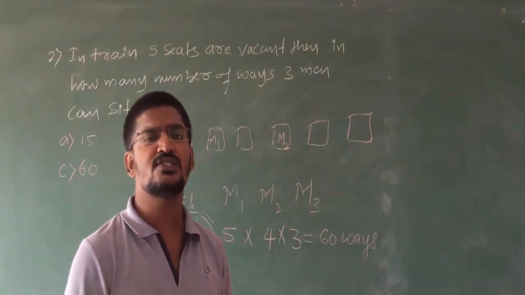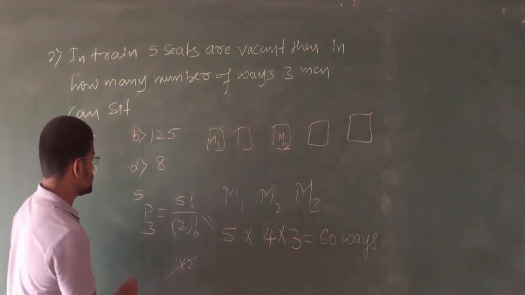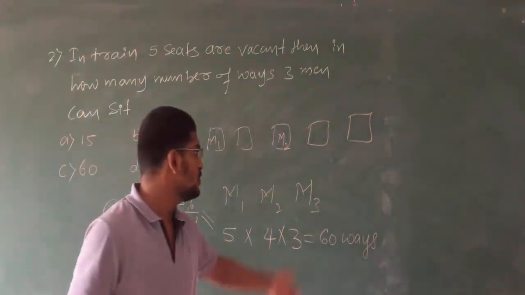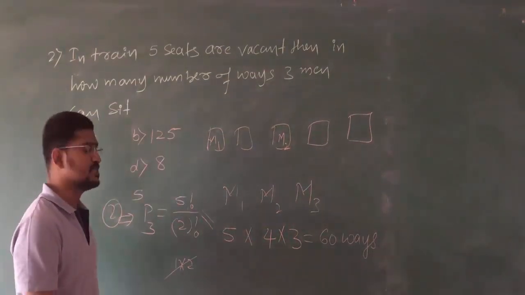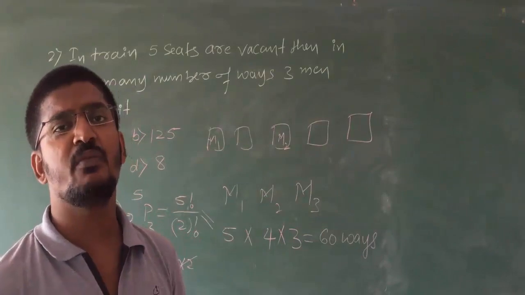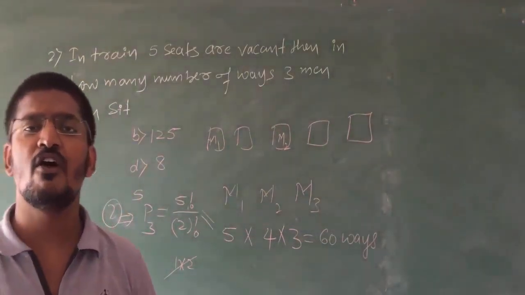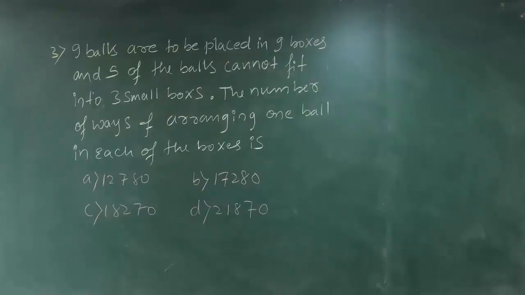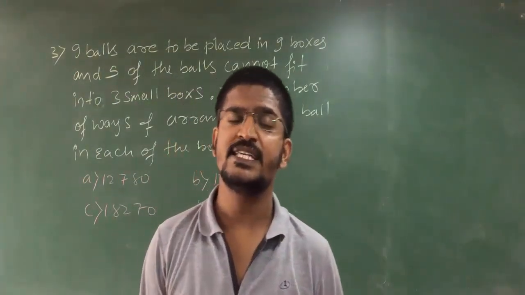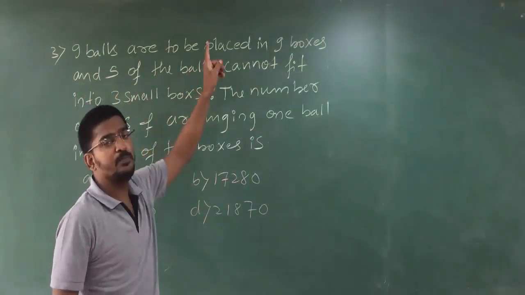You have 2 choices of solving this. You can solve with the first method or you can solve with your second method. No problem. Both are possible. Clear? So in total there are 60 ways to seat 3 persons on 5 vacant seats. Now let us go for the third problem, that is 9 balls are to be placed.